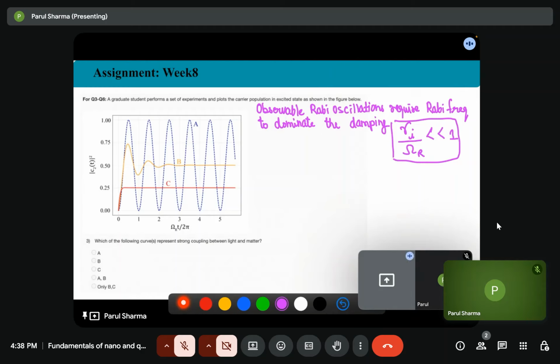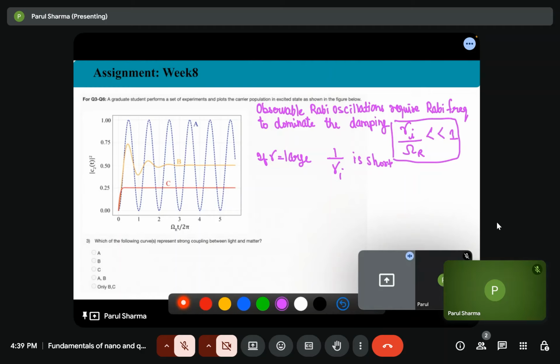So if gamma is large, so 1 by gamma I, what is 1 by gamma I?